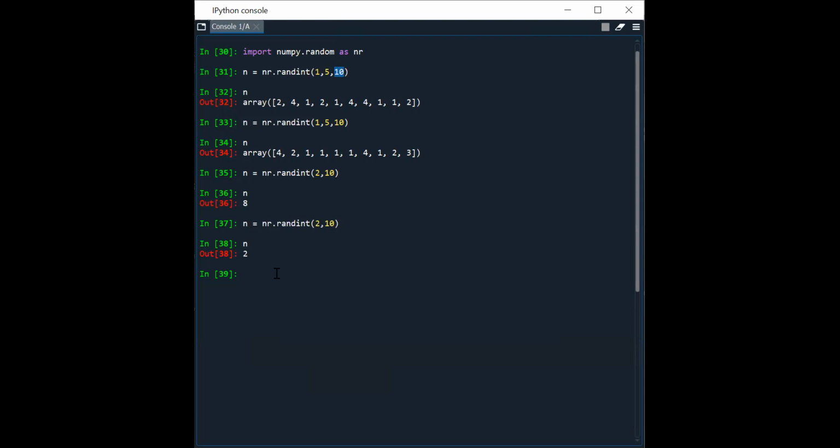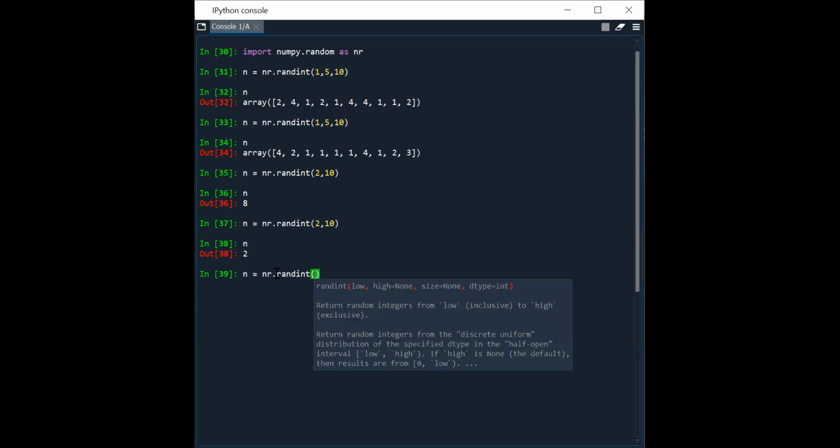Let me take it like this: n is equal to... I will specify like this. You can see low, high, and size. High is equal to how much? Size is equal to how much?